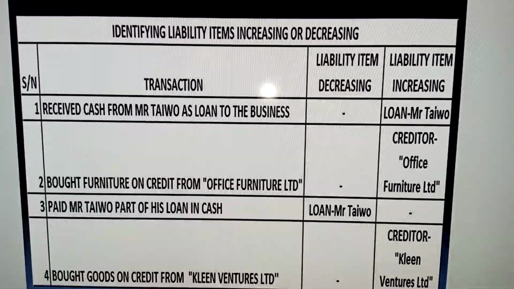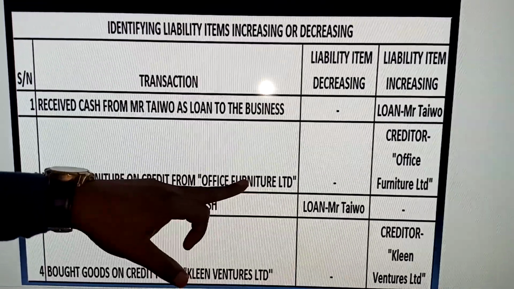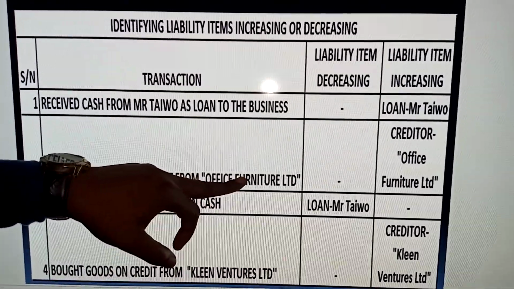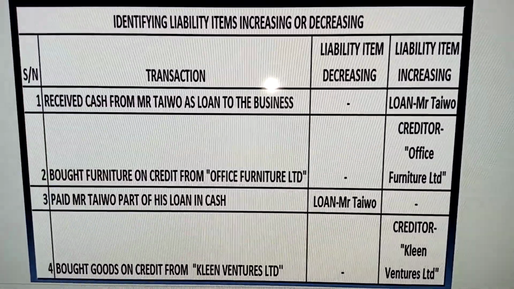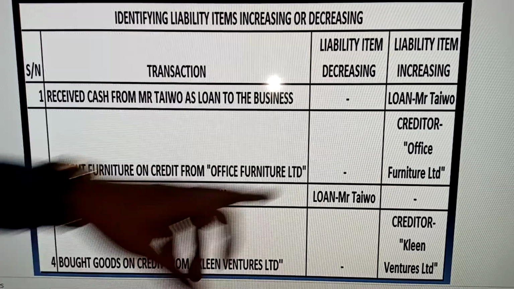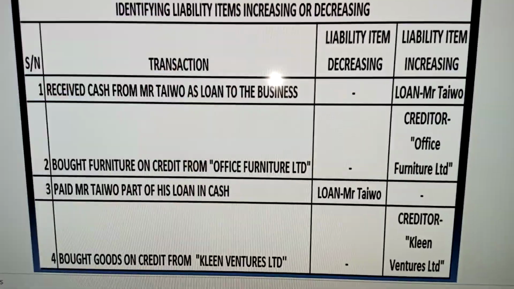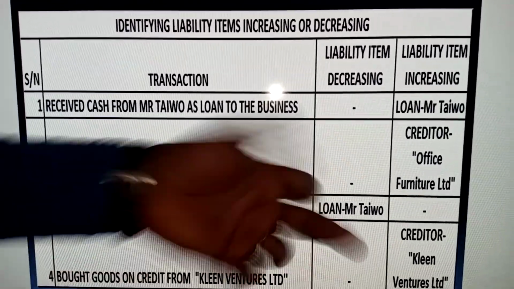That is creditor, because we are buying on credit from this company. It means that we are owing this company. So that's a liability. So liability there will increase by the amount of credit that we bought from Office Furniture Limited. So we have creditor here, which is Office Furniture Limited, increasing in value. No item is decreasing. No liability item is decreasing in this transaction.